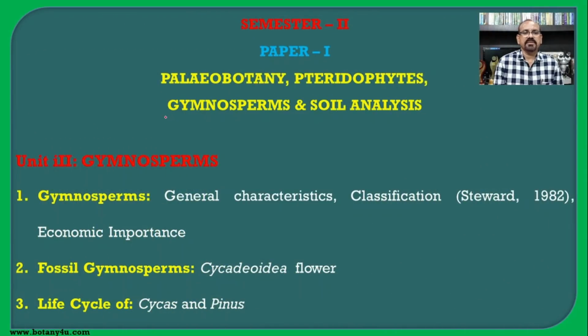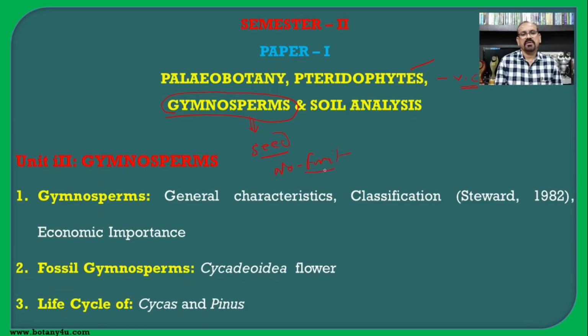In this unit, the topics are from the gymnosperms. First of all, we should remember the difference between the pteridophytes and the gymnosperms. In our last lecture, we have seen it is a vascular cryptogam, where there is the presence of heterospory but no seed. And in the gymnosperm, there is a formation of the seed but no fruits.